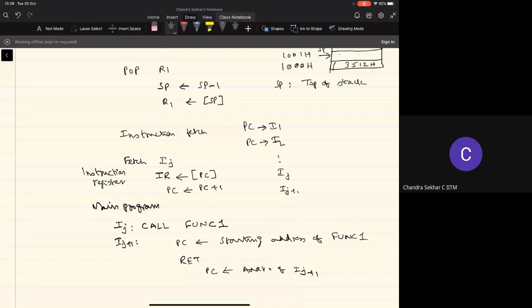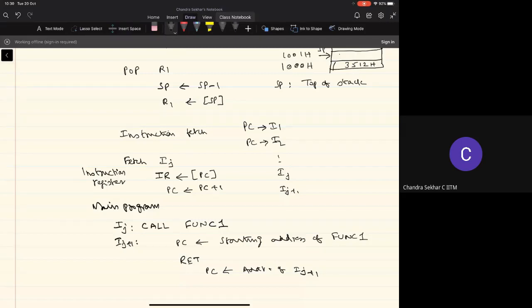So typically, two instructions are going to be there: a call instruction where the function is going to be called, and at the end of the instruction sequence for the function, there will be a return instruction which will perform this operation of putting the return address into the program counter, so that wherever the function is called, after the function is executed, the next instruction after this call instruction will be available in the PC, and we will resume the execution of the instructions in the main program after finishing the function call.